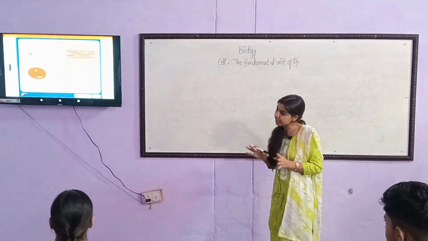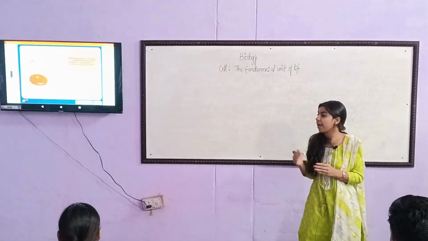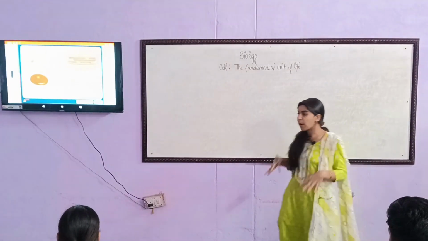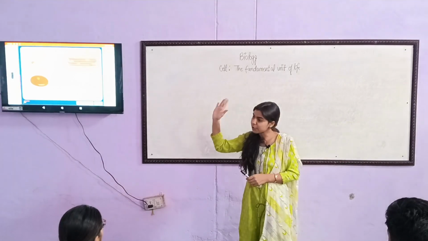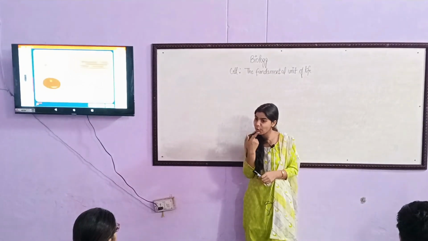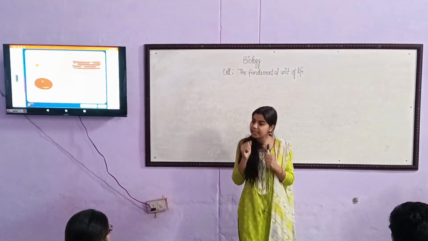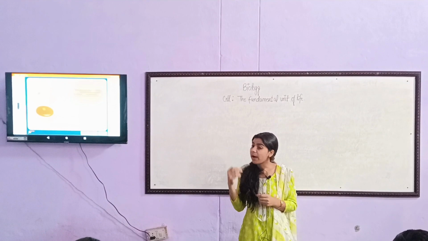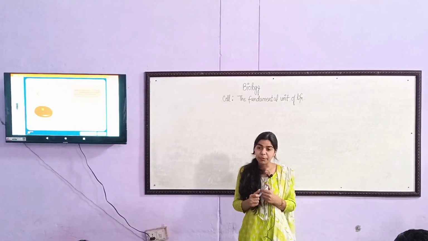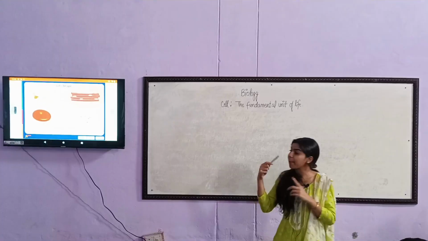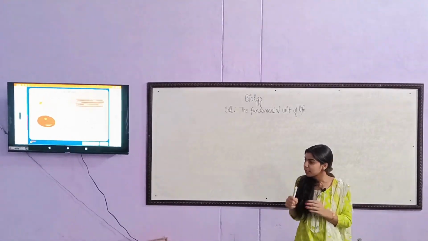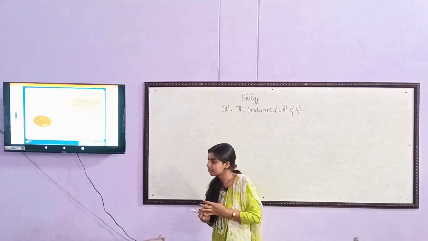So cells have different shapes and sizes, but why do they have these different shapes and sizes? We all have body parts. Hands have a different shape. Legs have a different shape. Eyes have a different shape. Noses have a different shape. We have nostrils in our nose, right? So why do we have nostrils? We have two nostrils. So what is the reason behind it?